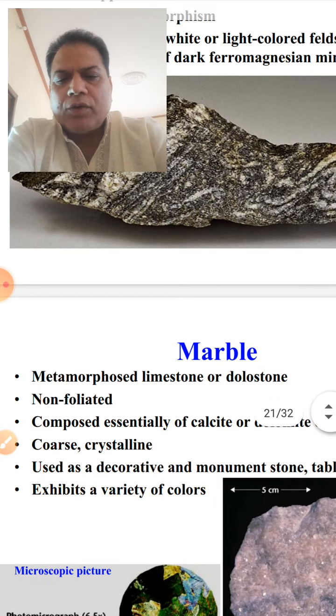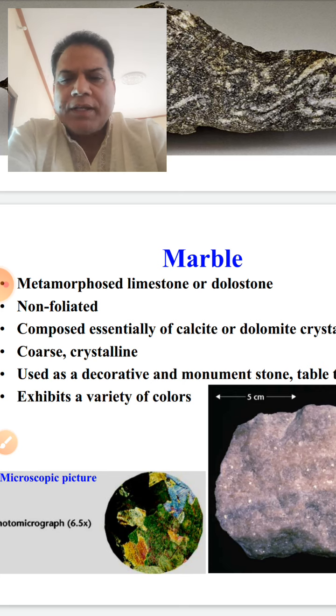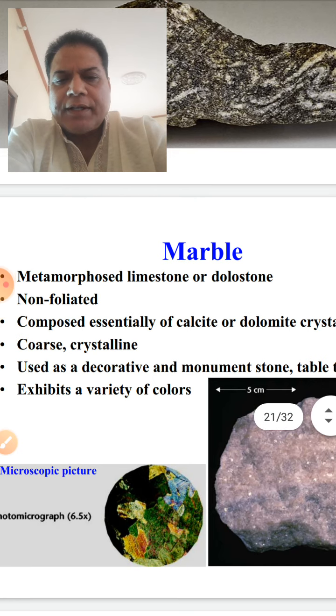Now coming to the non-foliated rocks, the first and foremost important is your marble. It is basically metamorphosed limestone or dolostone. It is non-foliated, composed essentially of calcite, right?